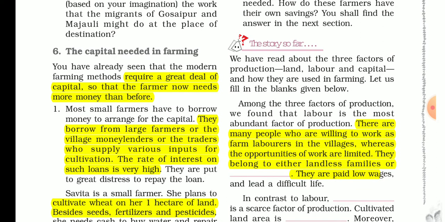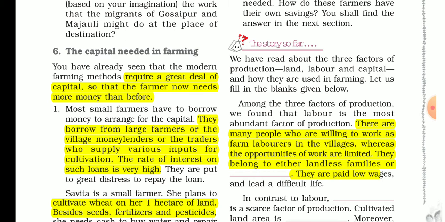So what will I do? I will go to a large farmer, because the bank will not provide a loan for me. If I go to the large farmer, they will charge interest on the loan they provide.